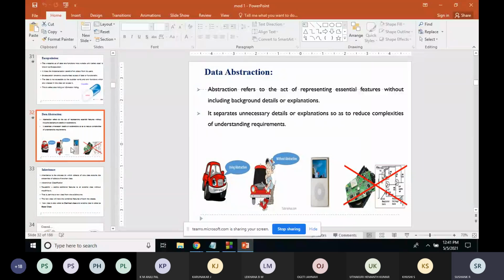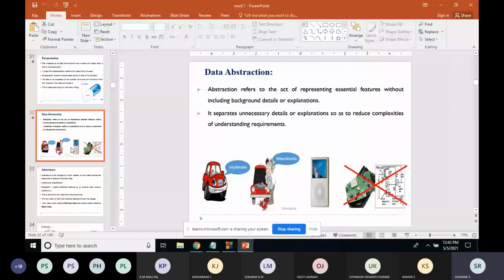Whenever you want to calculate the square root of a number, you just call that function name. You're not worried about how the square root is being calculated. You just use the header file #include math.h and call the function square root of 4, square root of 25. You are not worried about how the system calculates it.